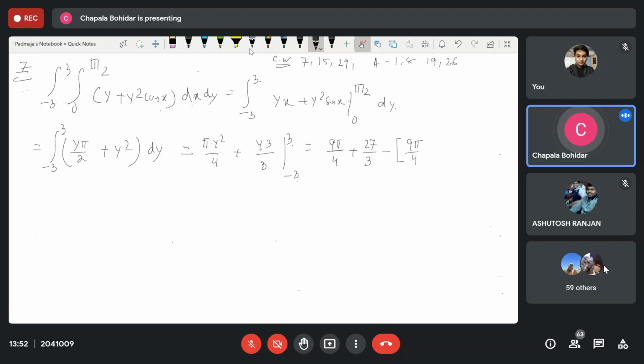Then we get minus 27 by 3. Okay, minus 3, you see. So it is minus 27 by 3. So what we get here, these two cancel out because it is minus. So we get 9 plus 9, 18.